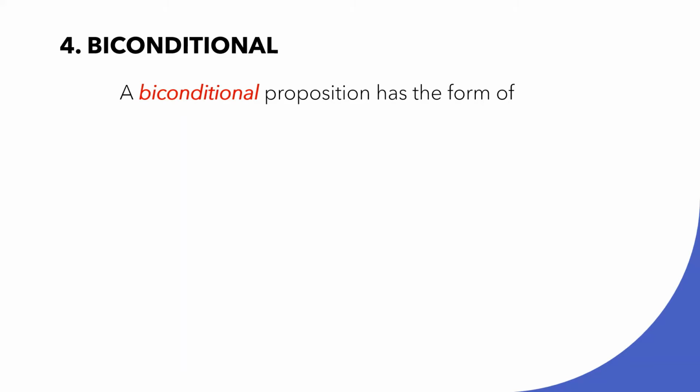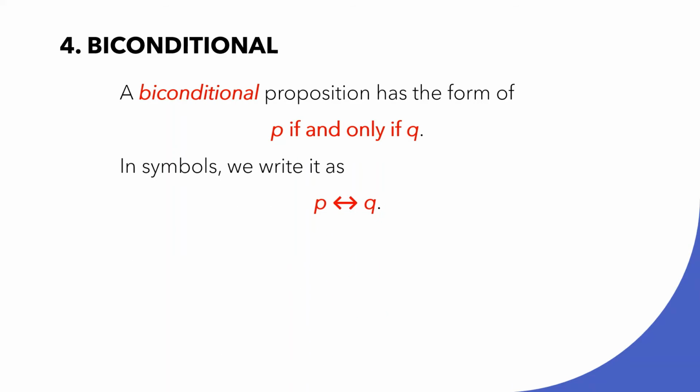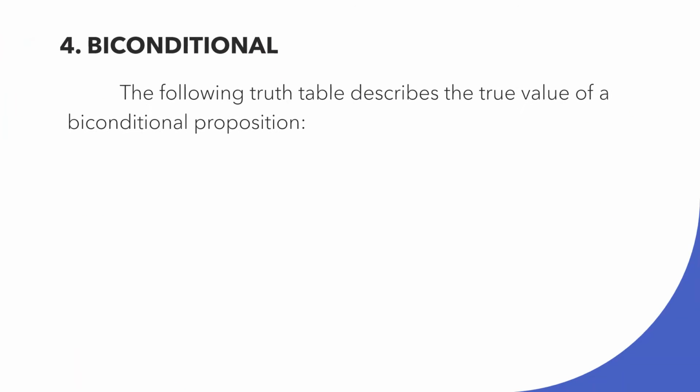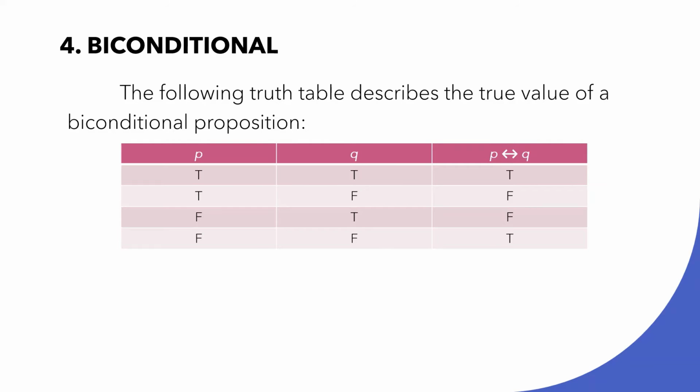The fourth type of compound proposition is called a biconditional. A biconditional proposition has the form P if and only if Q. In symbols, we write it as P with an arrow going to the right and left, Q. A biconditional is true when both components have the same truth values. The following truth table describes the truth value of a biconditional proposition.